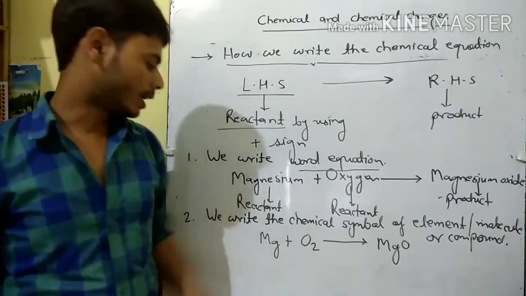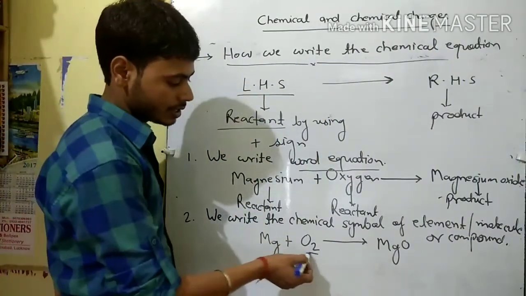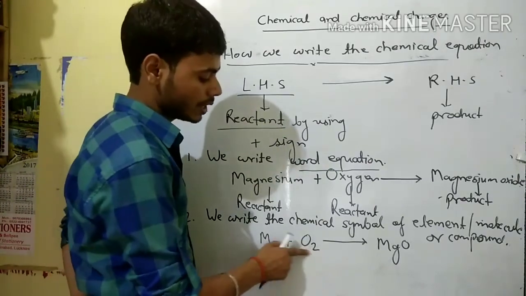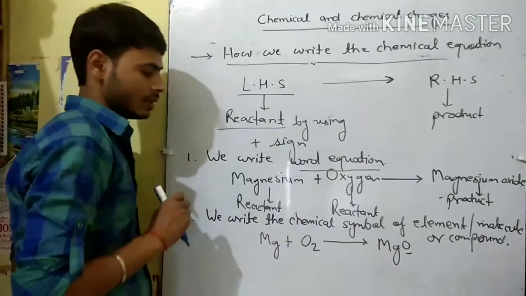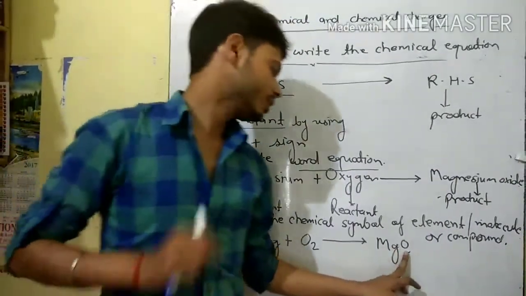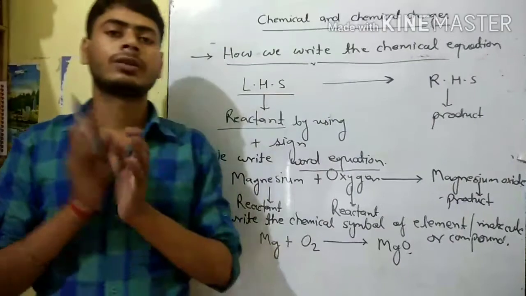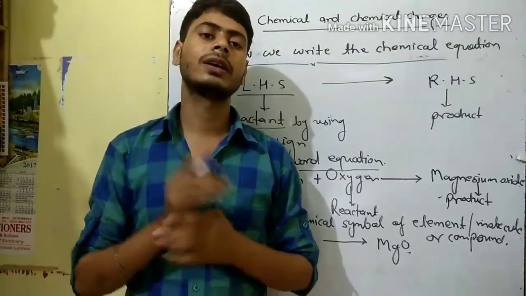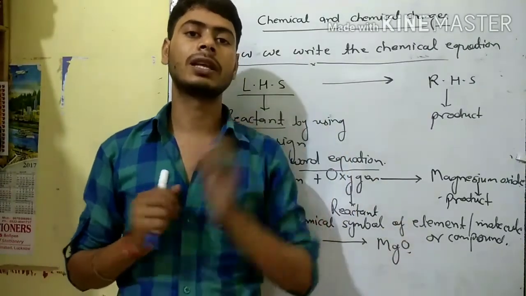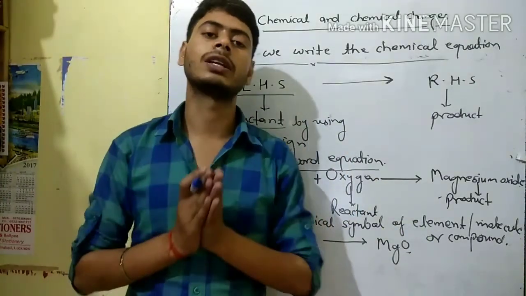Now here we see that on one side there are two atoms of oxygen, and on the other side only one atom of oxygen. So how can it be solved? In the next class we will understand what the balanced equation is and how we write it.